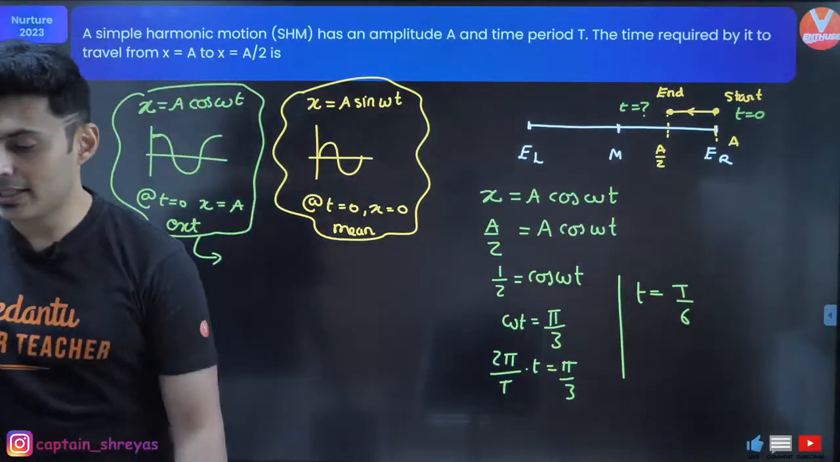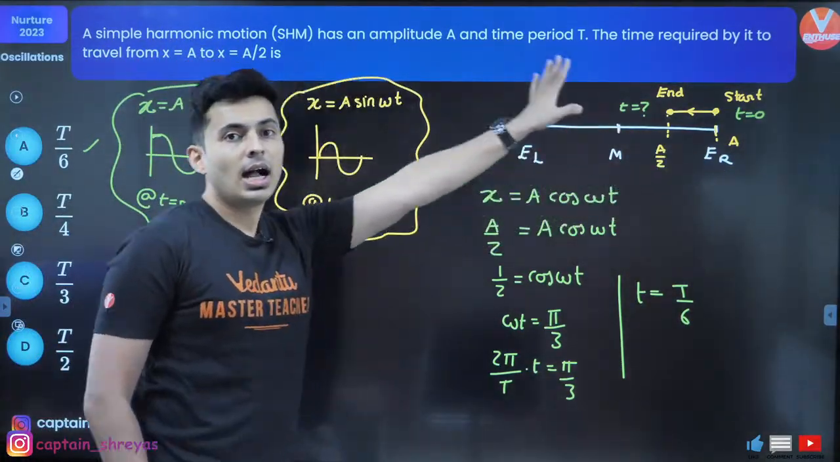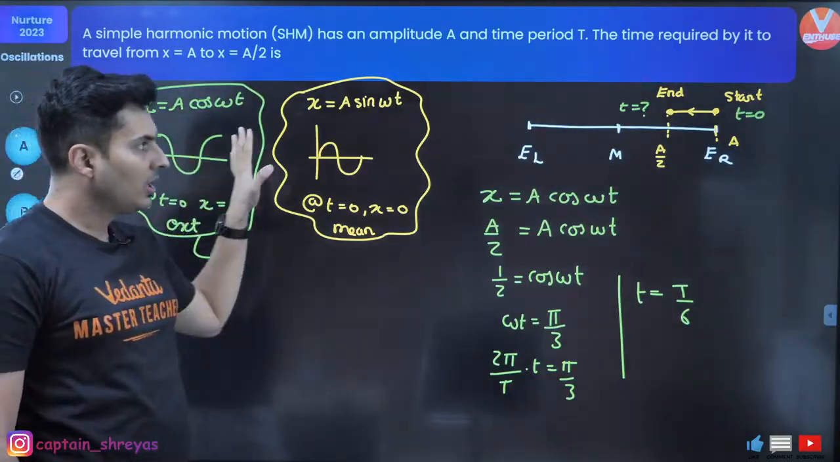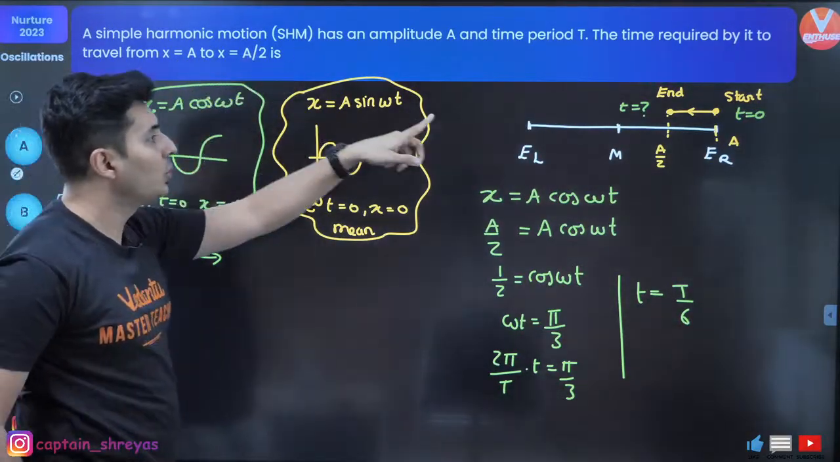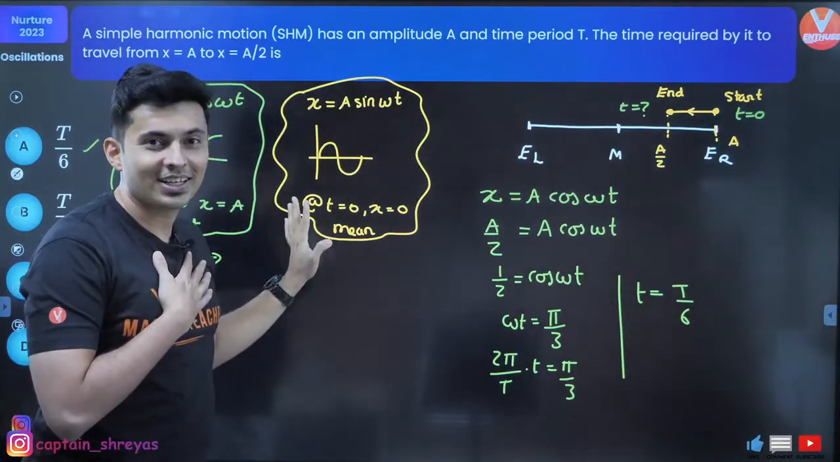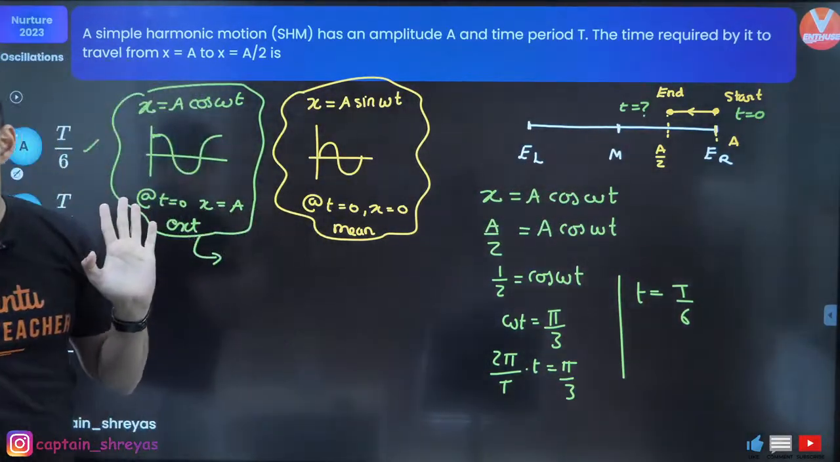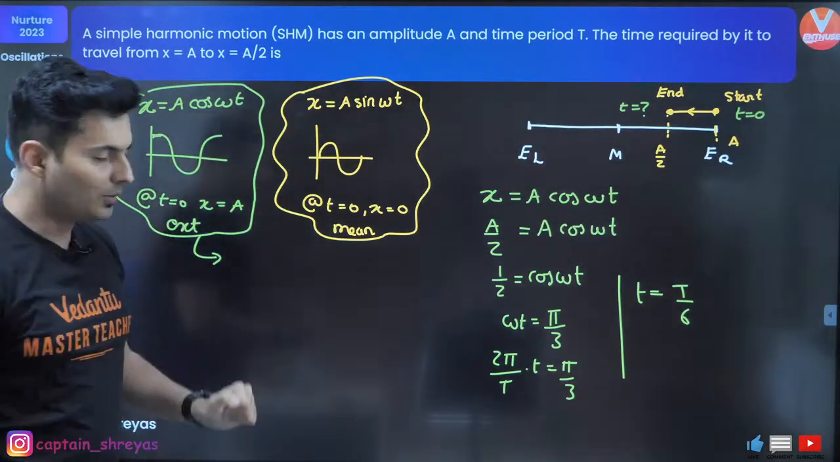Did you understand what we did in the question? Because it had already started here, I preferred using the cos function. If the question said from x equal to 0 to a by 2, from here to here, then I would solve the question using the sine function. That's the magic. Got it, my bachcha log? Very good. Let's move ahead to the next concept.